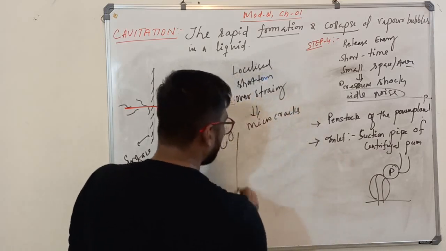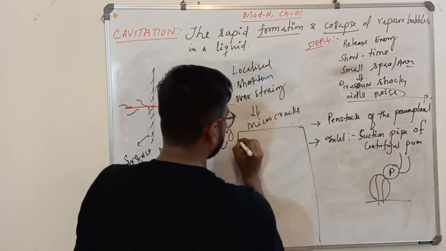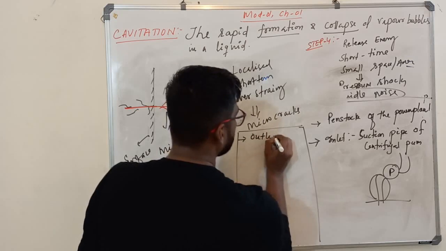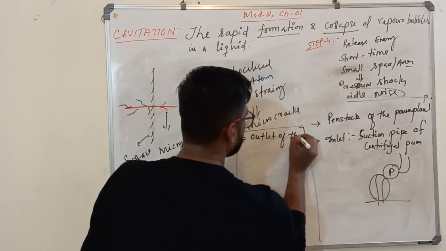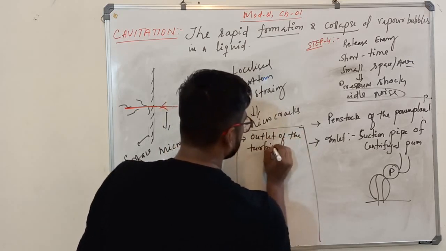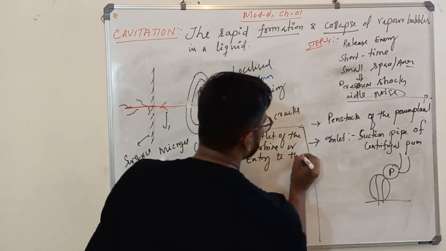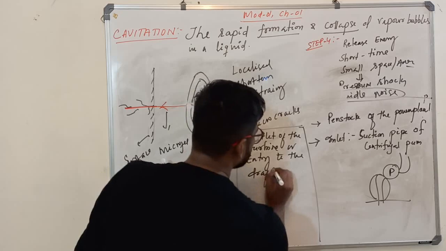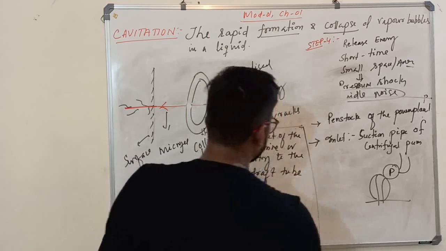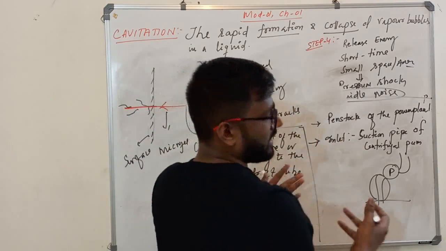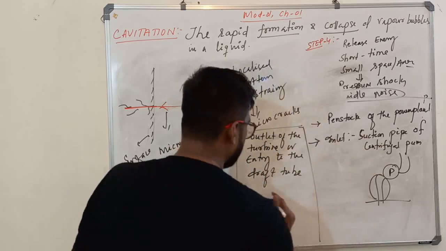You will find it at the outlet of the turbine, outlet of the turbine, or entry to the draft tube. These are all things in your hydraulic machines you will study. What is a draft tube, a turbine, a reaction turbine, what is a centrifugal pump, and all.